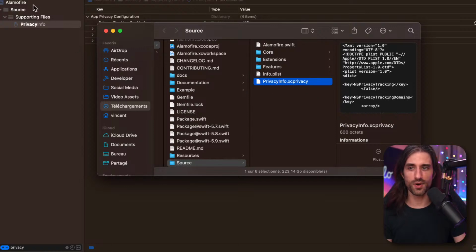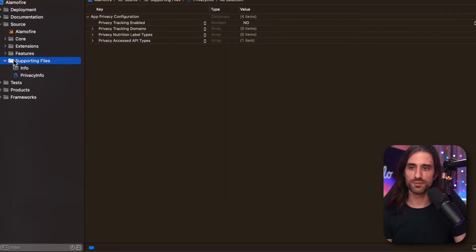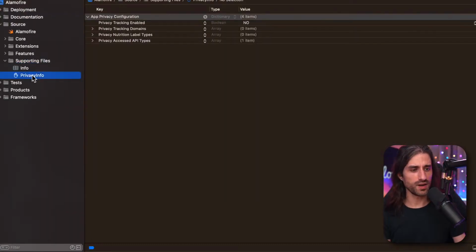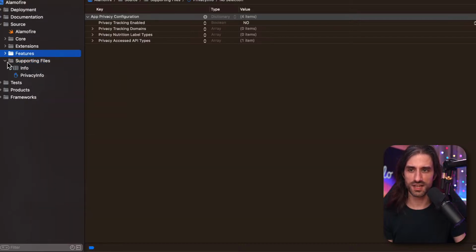So it's the file I was trying to find inside sources, but you can see that actually it was moved into this supporting file. I guess they must have created a group without a folder. I think that might be why, because you can see here the icon is slightly different. So I guess it's a group without a folder, and that's why it was there and not at the root level. Okay.